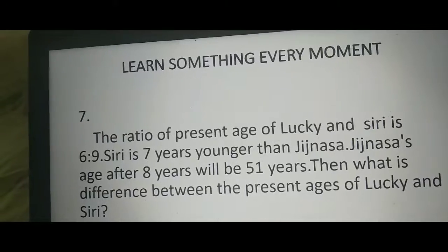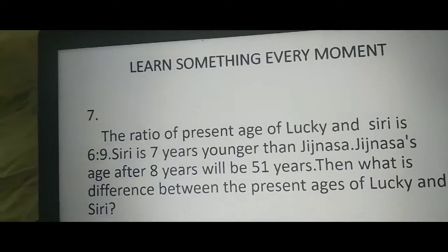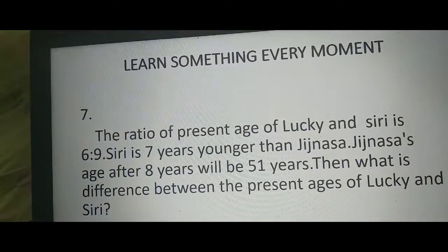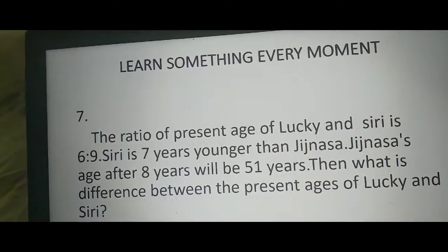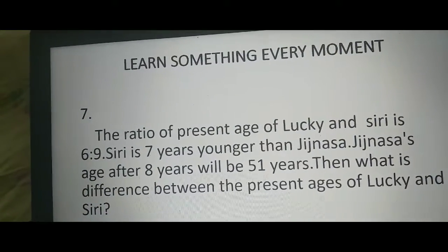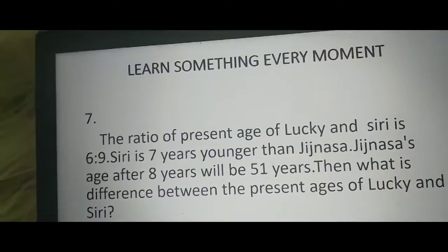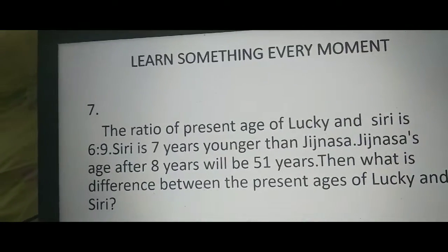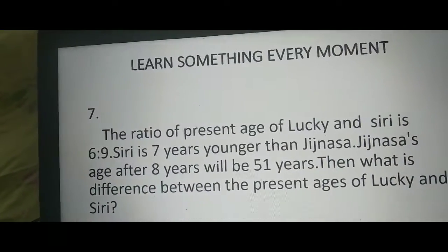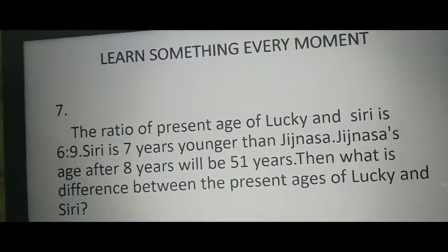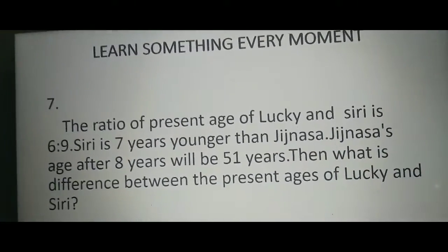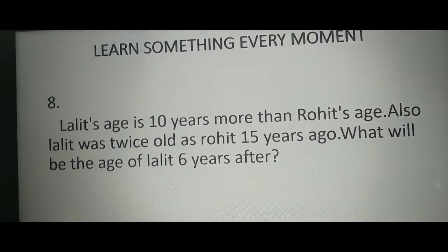So 6 into x. Or else 9x minus 6x is equal to 3x, right? So 3x. What is the x value? 4. So the difference between Lucky and Siri is 3x. Calculate and comment the answer. Coming to the next question.